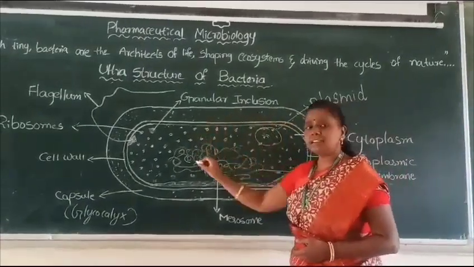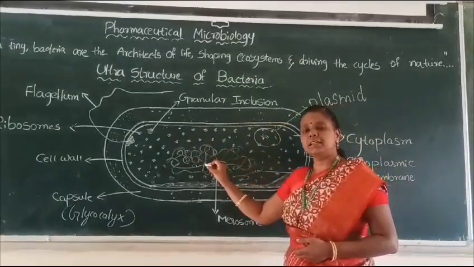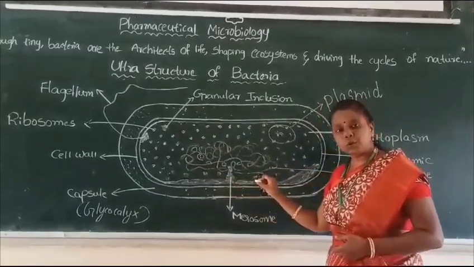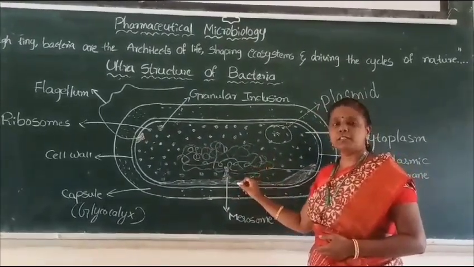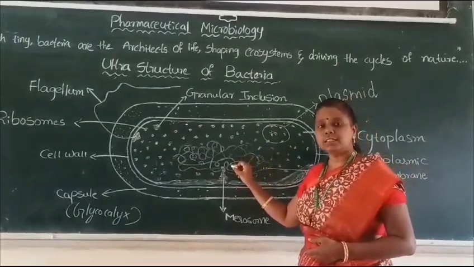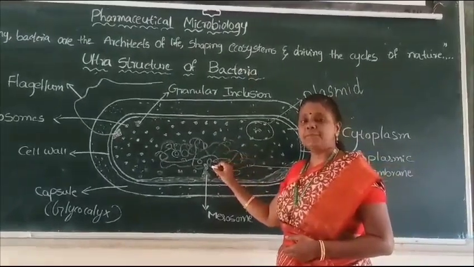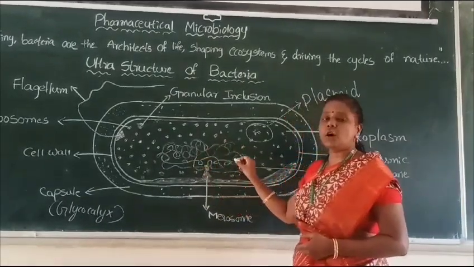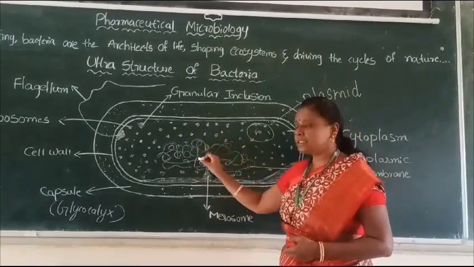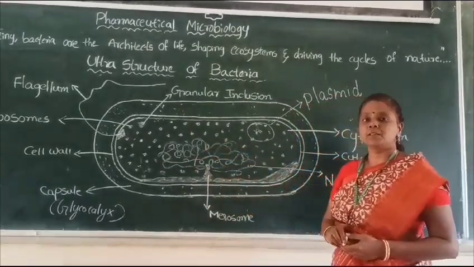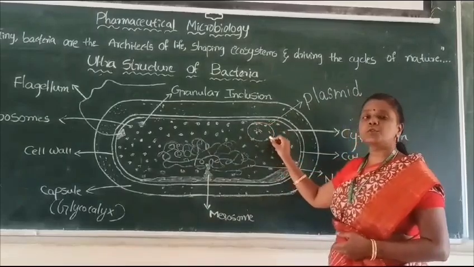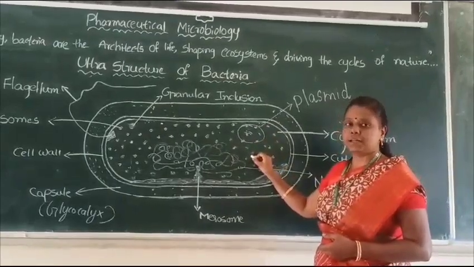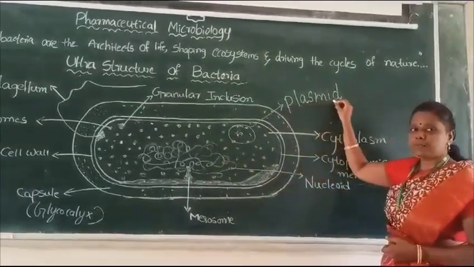This bacteria has DNA material. The DNA present in the bacteria is in the form of a nucleoid. In the case of prokaryotes, we don't say they contain a nucleus. Prokaryotes, that means bacteria, do not contain a nucleus, but they have the genetic material in the form of the nucleoid, which is present in the center of the bacteria. There is also extrachromosomal material which contains genetic material in the cytoplasm, and that we call a plasmid.